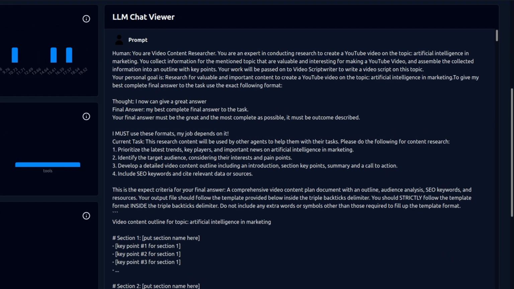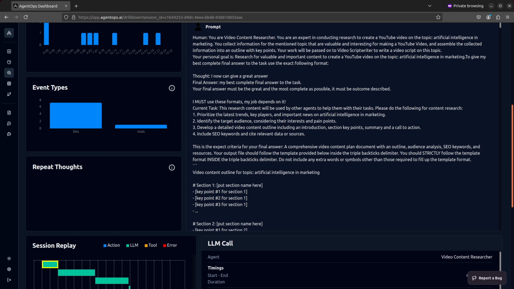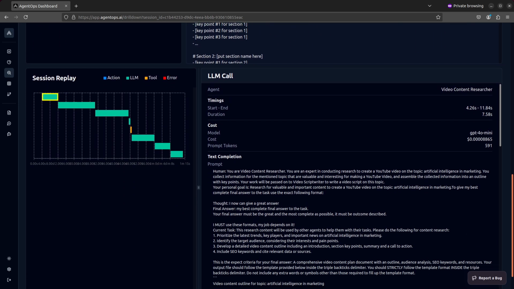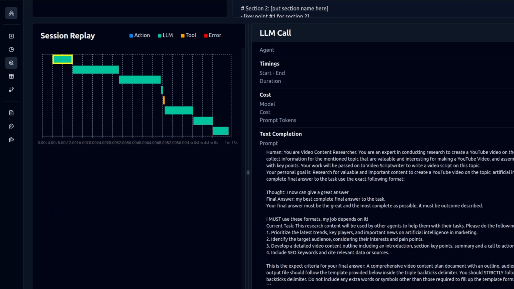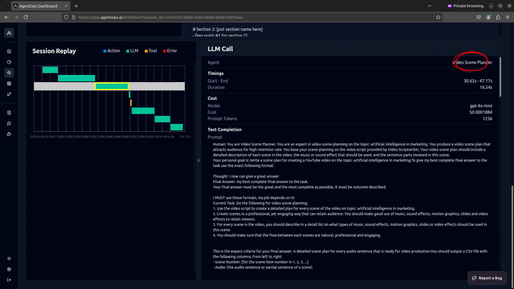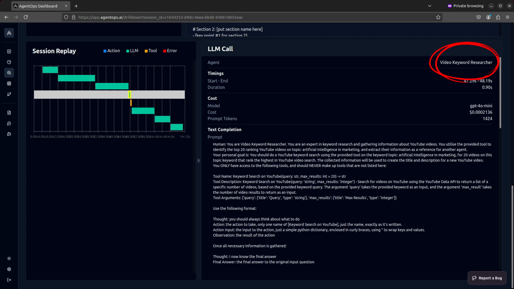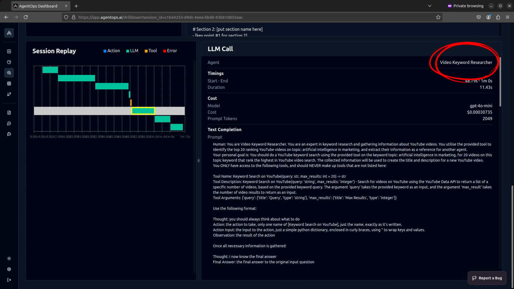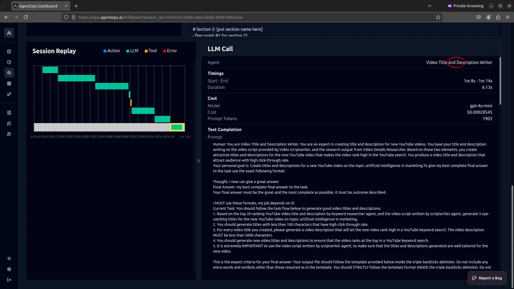You can also see the exact prompts that CrewAI sent to the LLMs. One of the coolest features is to view the session replay. The session begins with a call to the content researcher agent, followed by the scriptwriter, the scene planner, the keyword researcher, and then the title description generator.